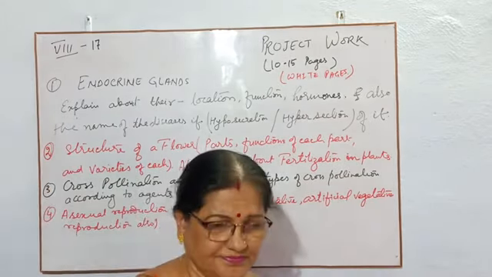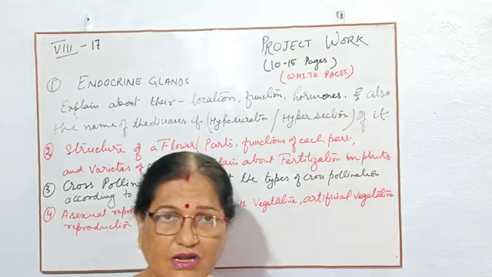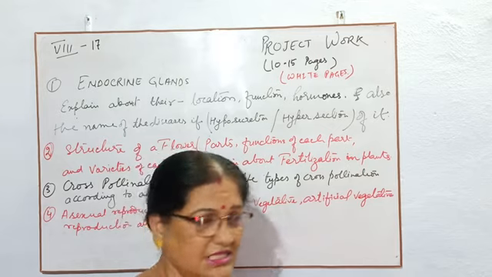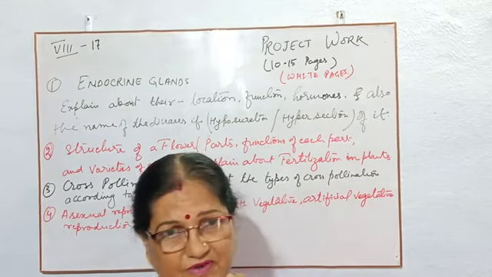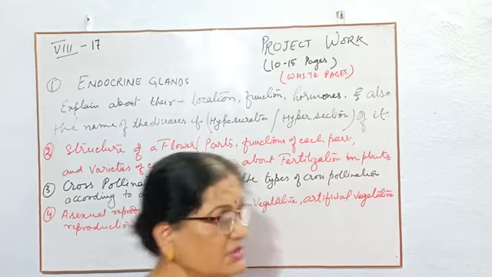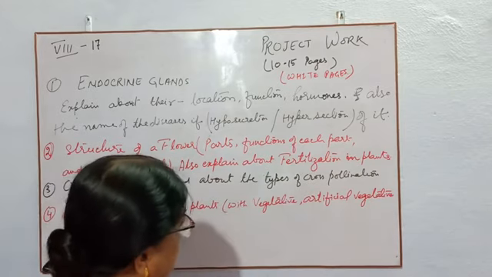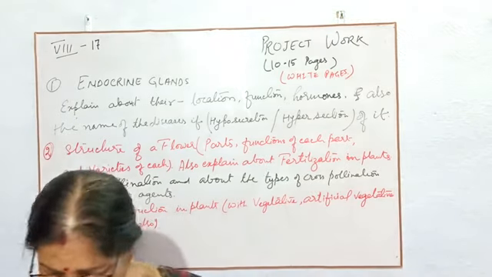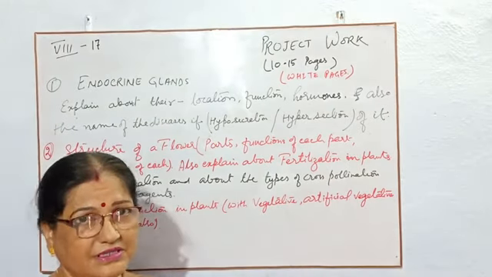Just suppose, children, I told you, if the sepals are joined, then they are called gamosepalous. If they are free, then they are polysepalous, in this way. And also about the flower, that is staminate flower, pistillate flower, in this way. So you have to mention all these things in this project, and also explain the fertilization in plants stepwise as given in your book. So stepwise you have to complete the fertilization found in the plants.